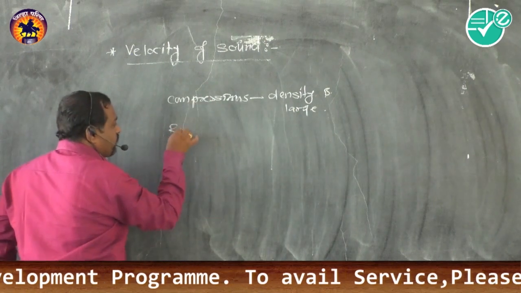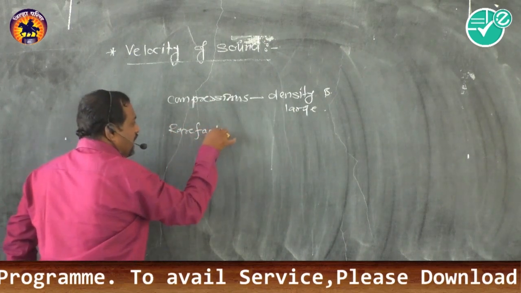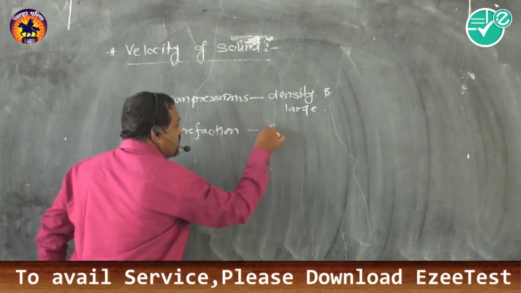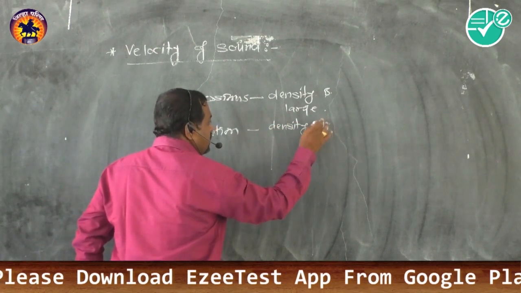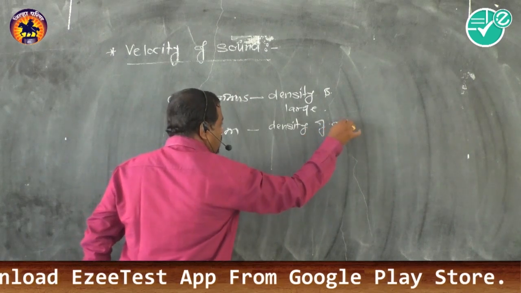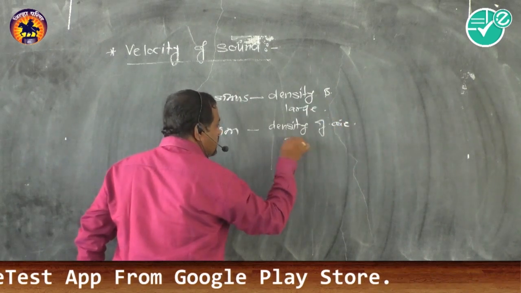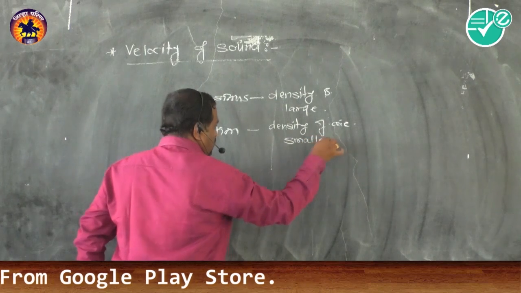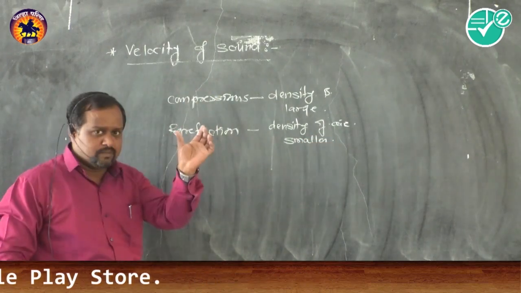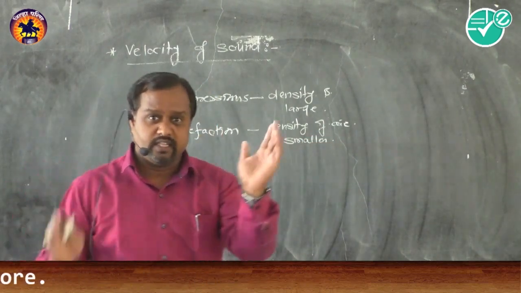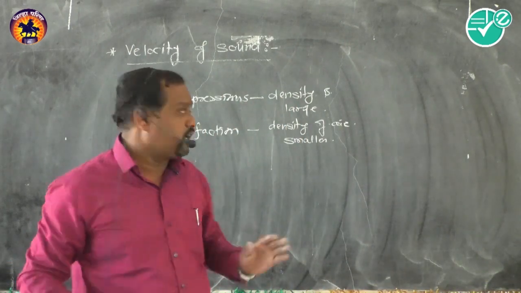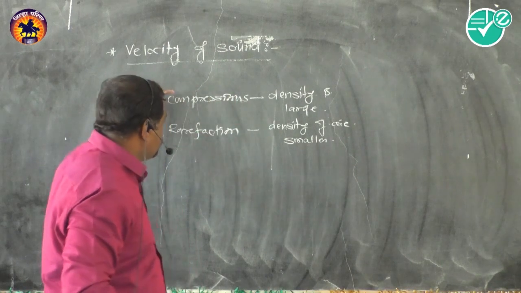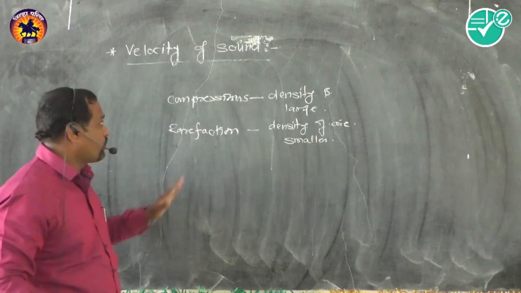While at rarefaction, the density of air layers is smaller. So in compressions the air layers are compactly together, they are dense ones, and in rarefaction they are widely separated. So sound wave travels through this alternate compression and rarefaction.